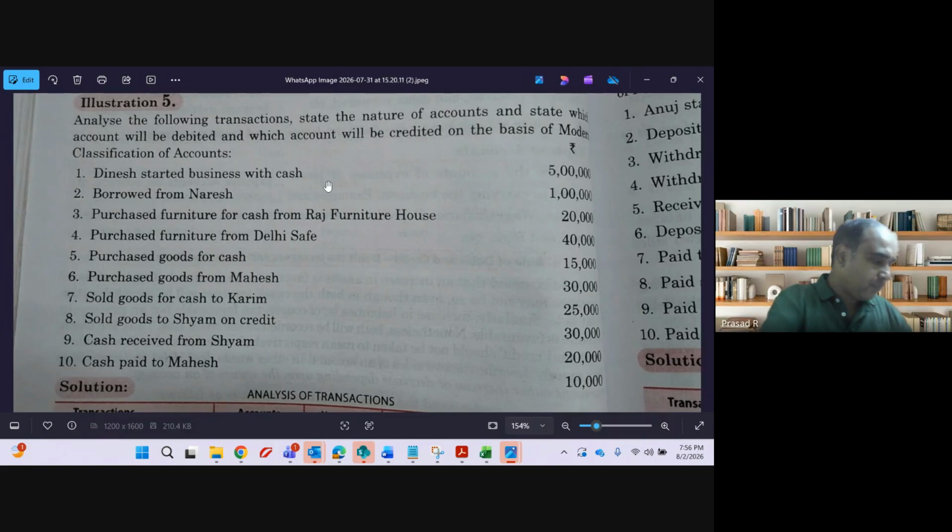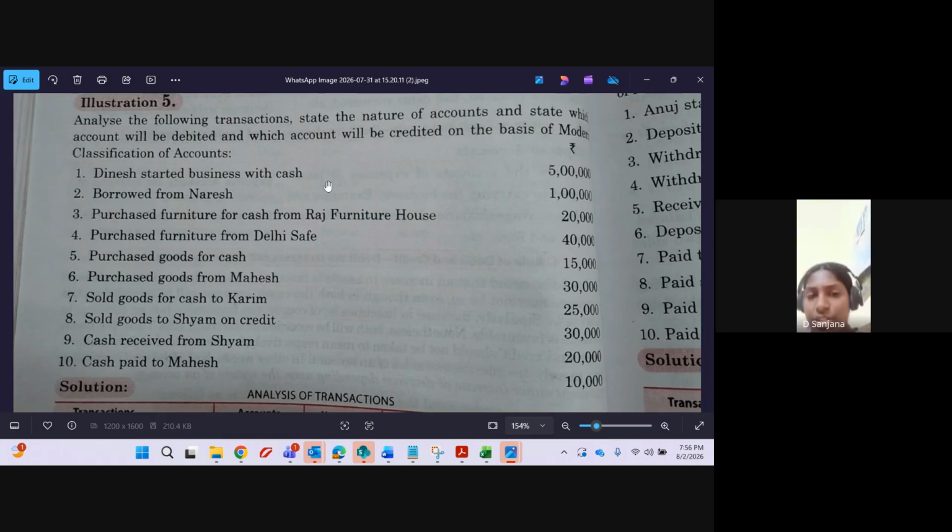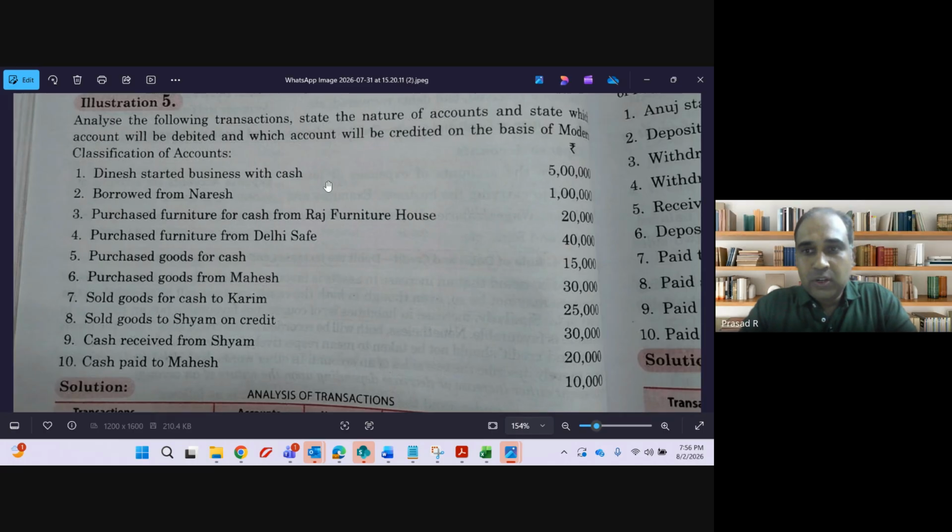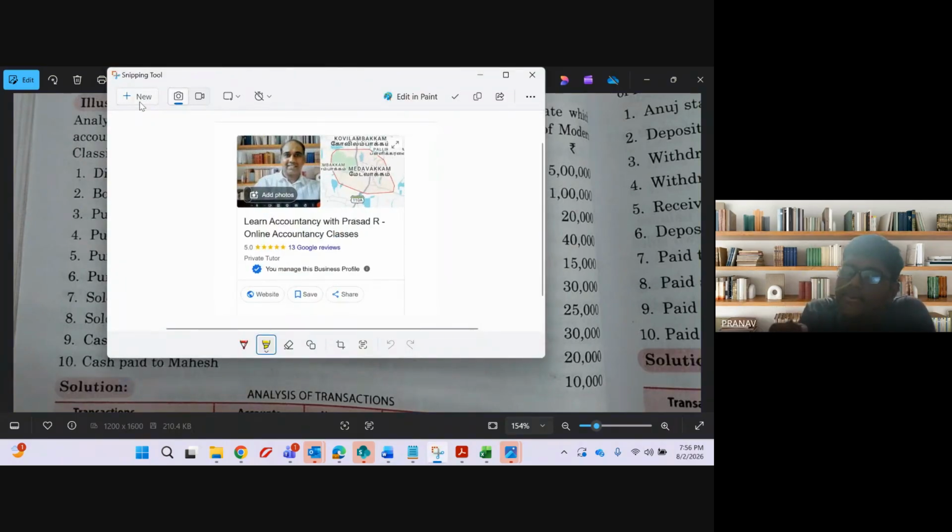Cash and loan borrowed from Naresh. Cash is an asset, increasing, a debit. Capital is a liability, increasing, credit.